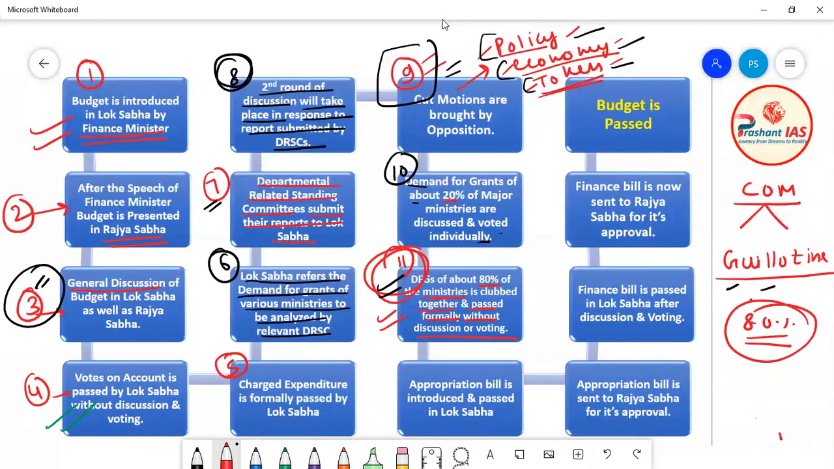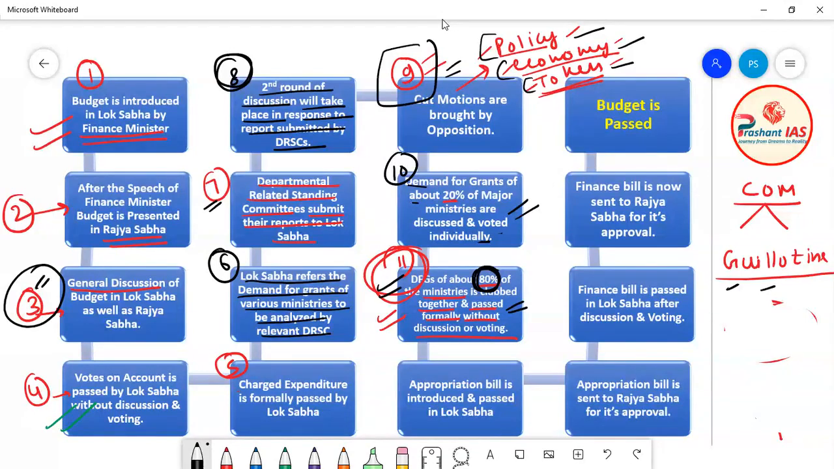So application of guillotine in budget means that the demand for grant of about 80% of ministries is clubbed together, it is joined together, and no discussion takes place on it, no voting takes place on it, and it is passed formally without any discussion and voting. Now friends, you can ask me a question: sir, why does this happen that the demand for grant of 20% major ministries is discussed and voted individually, means they are passed one by one, but the demand for grant of about 80% of the ministries is passed without any voting and discussion, by the application of guillotine?